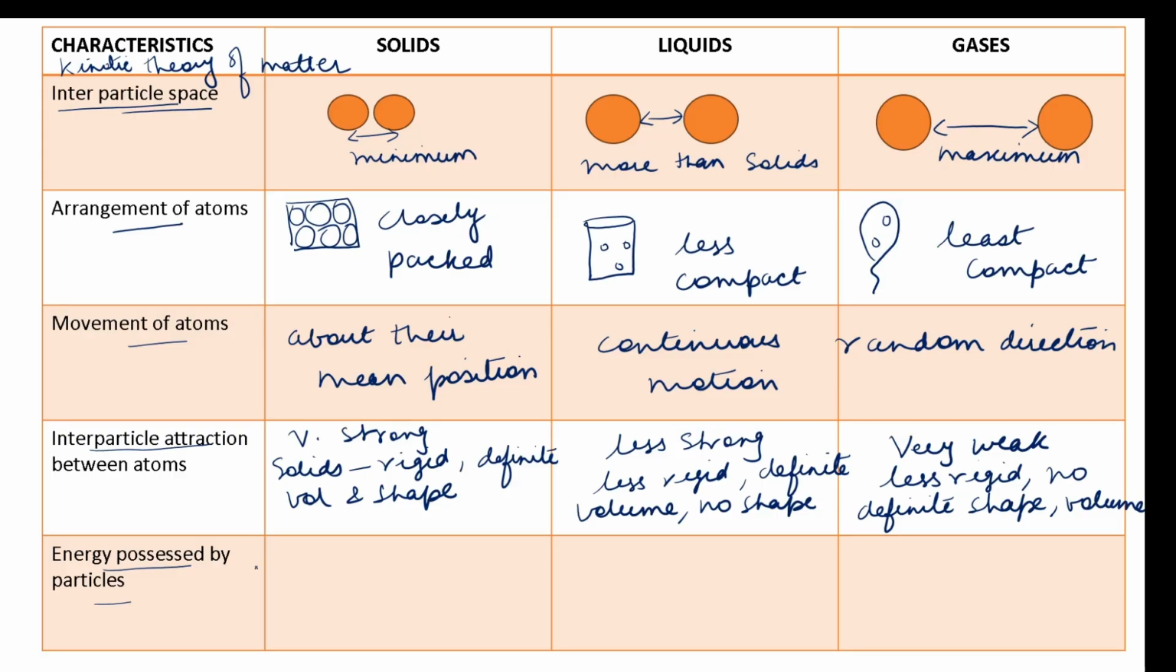And lastly, talking about the energy possessed by particles, because the particles are closely packed in solids, the kinetic energy of molecules will be least. The kinetic energy for liquids will be large and for gases very, very large. Because gas molecules are further apart, they undergo continuous random motion, because of which the kinetic energy of gases will be maximum. So this difference chart is very important.